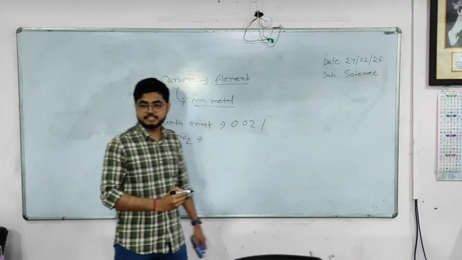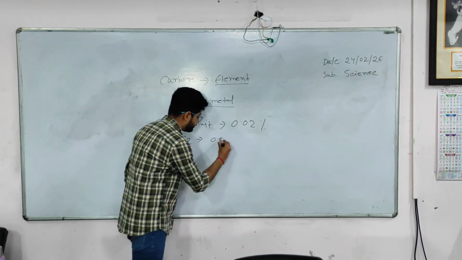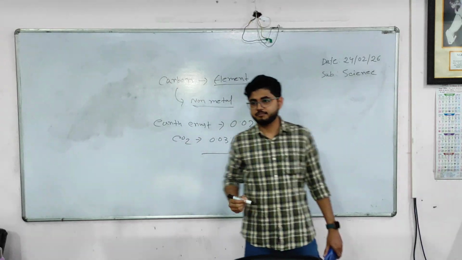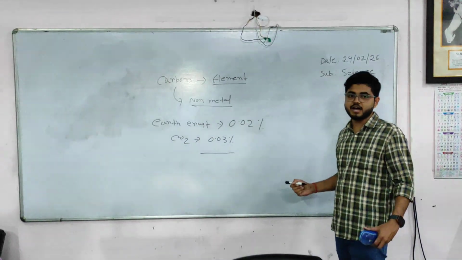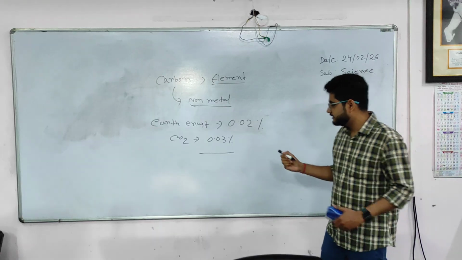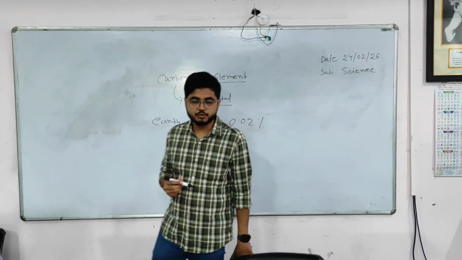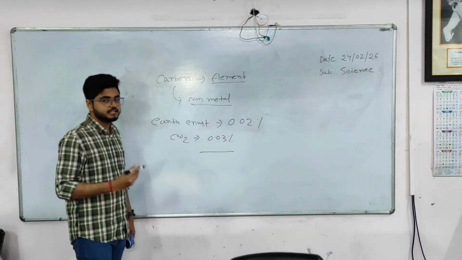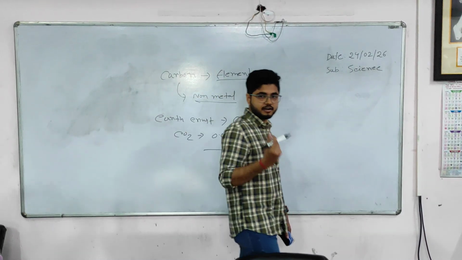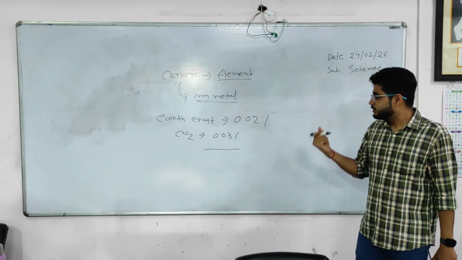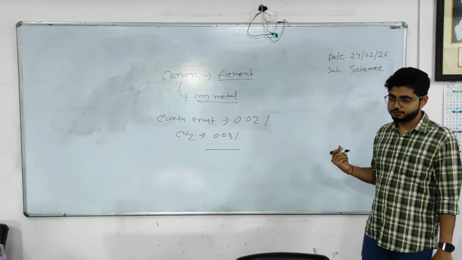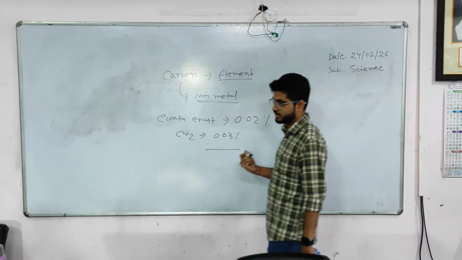In the atmosphere, it is 0.03%. So now you can understand that the percentage of carbon present in our earth is 0.02% and 0.03%, almost 0.05% in total. That is a very small fraction present in our earth. Although it is present in such a small amount, carbon has immense importance in shaping our biological life on earth.